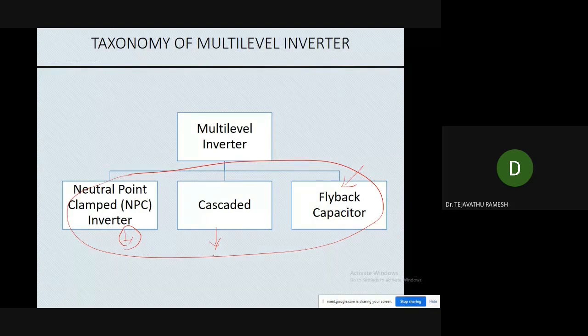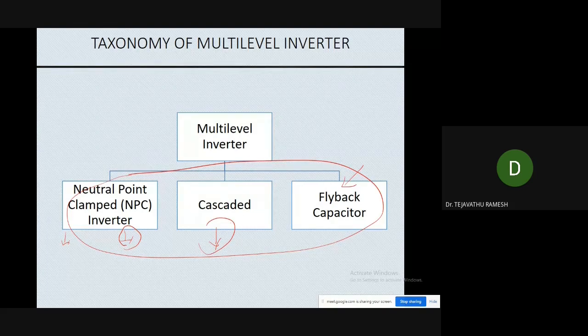The drawback of the neutral point clamped inverter is maintaining the capacitor voltage balancing. Up to 3 level is fine, and 5 level we can also manage, but beyond 5 level it is a little bit problematic to implement the NPC technique for drive applications. To avoid the capacitor balancing, we can go for the cascaded H bridge.